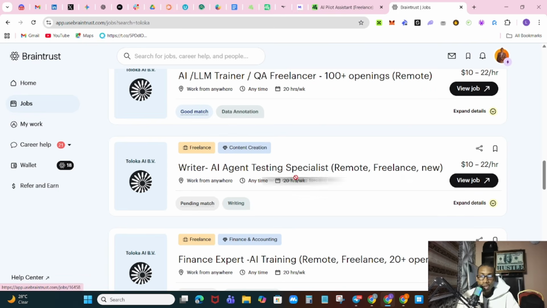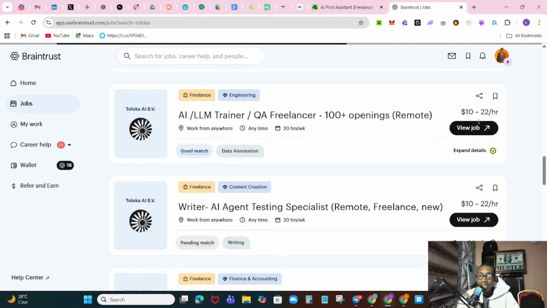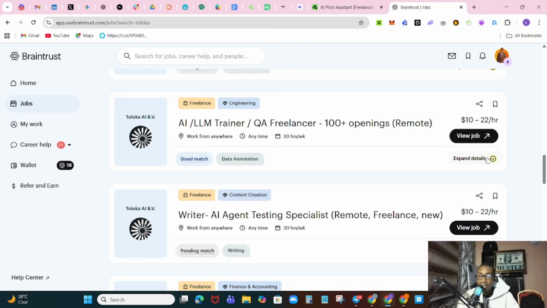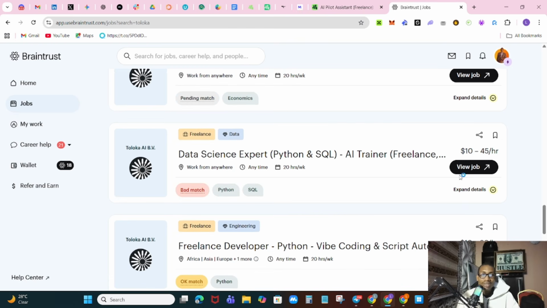So you can see a lot of good opportunities here, and you can see by the left side or the right side, this is what they are offering. So guys, try to register for Braintrust. The link is in the comment section.